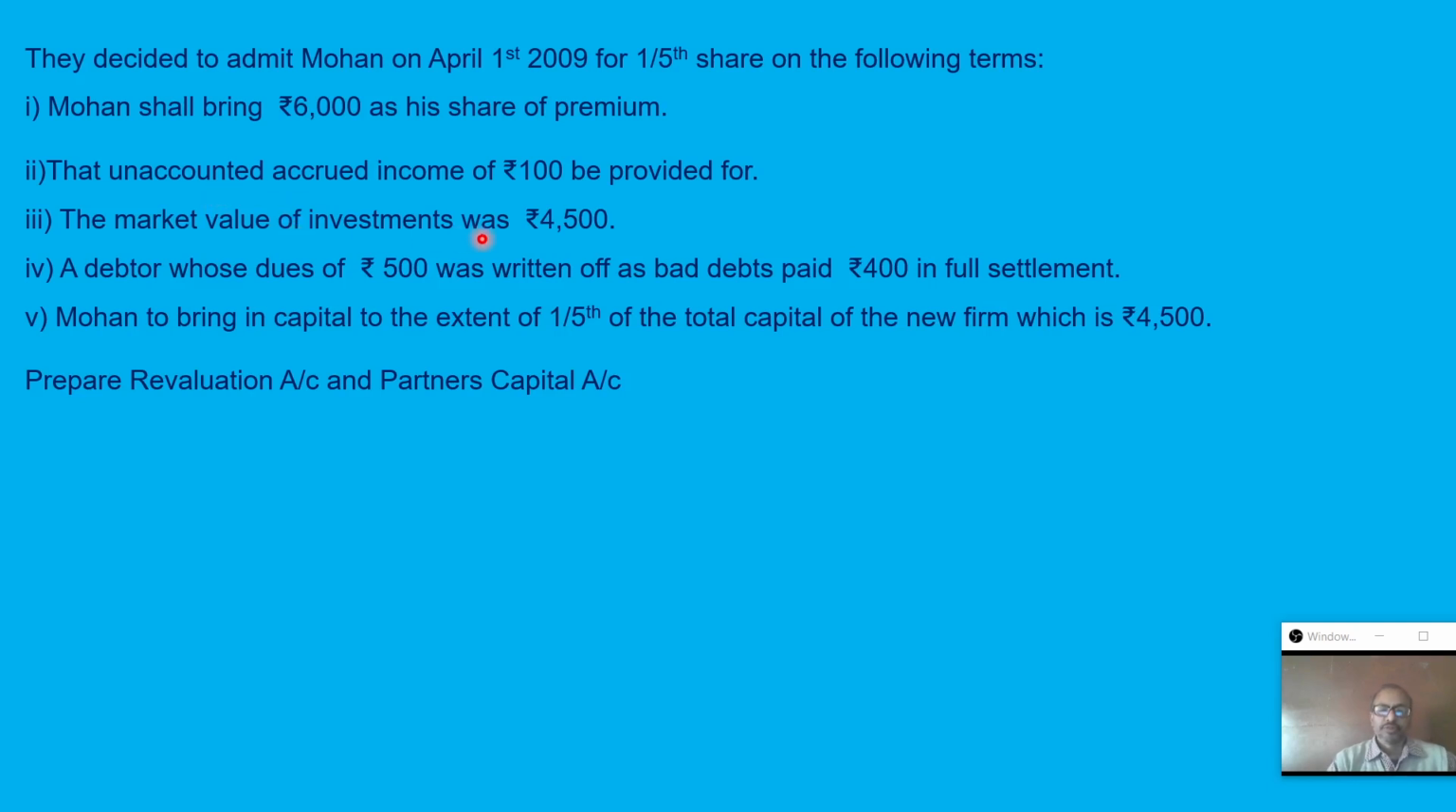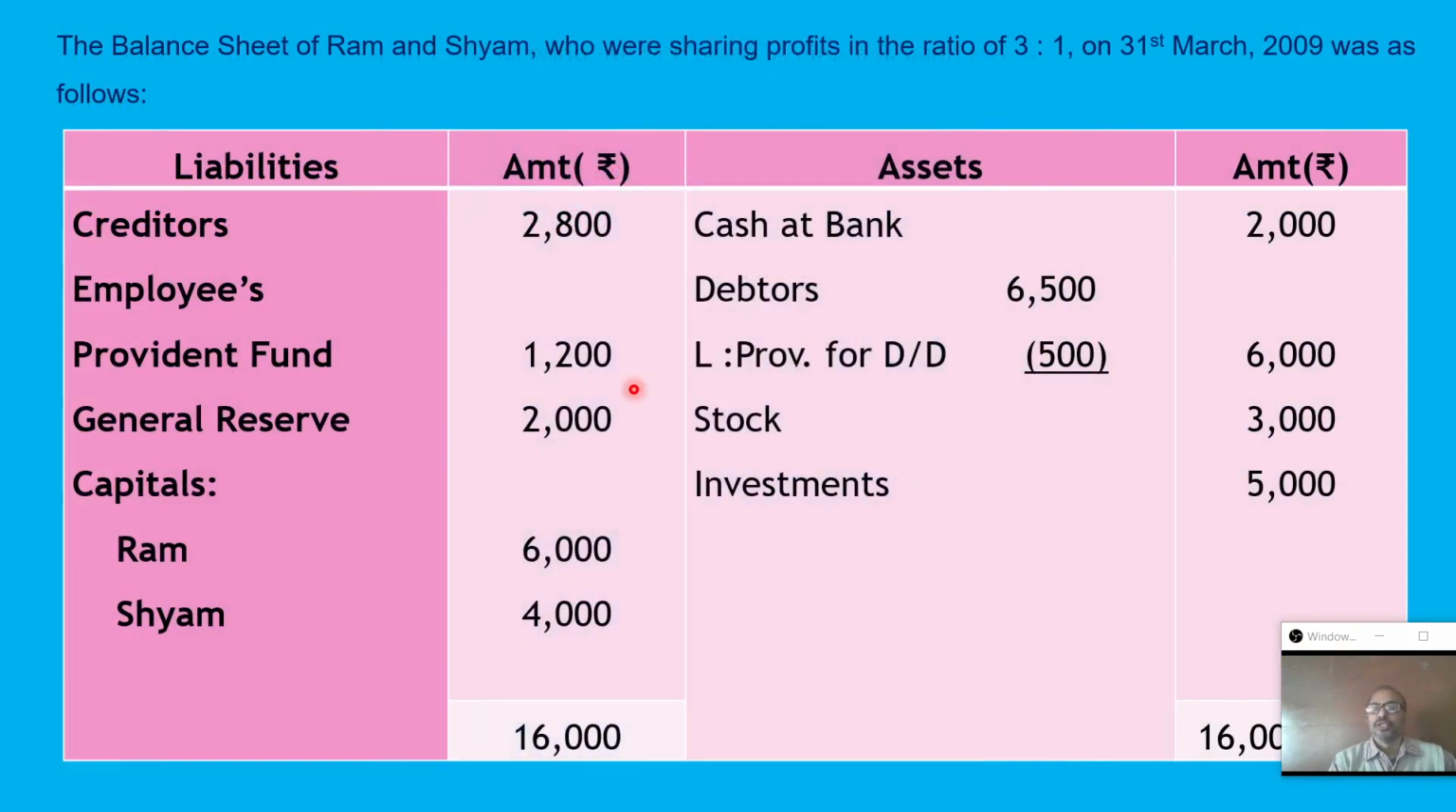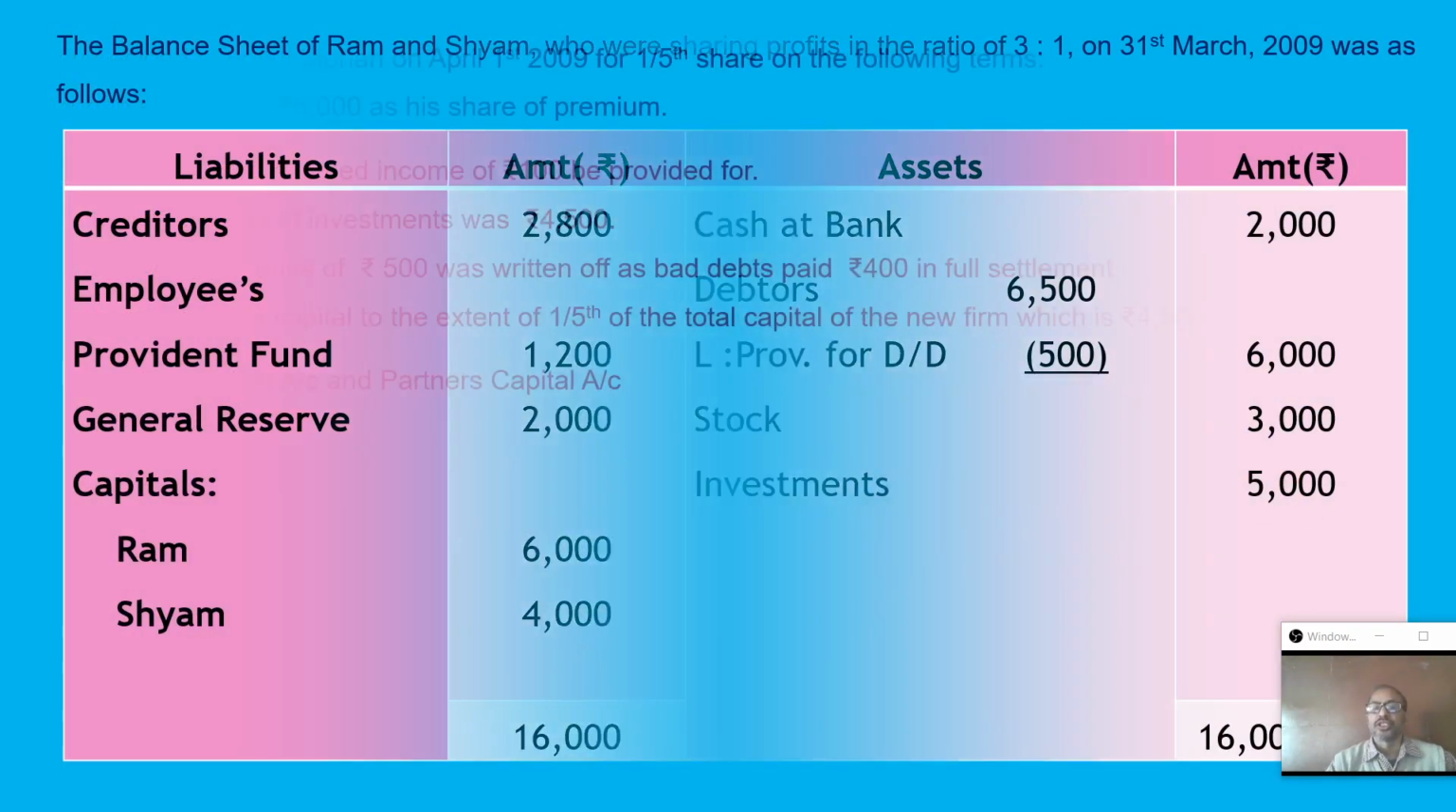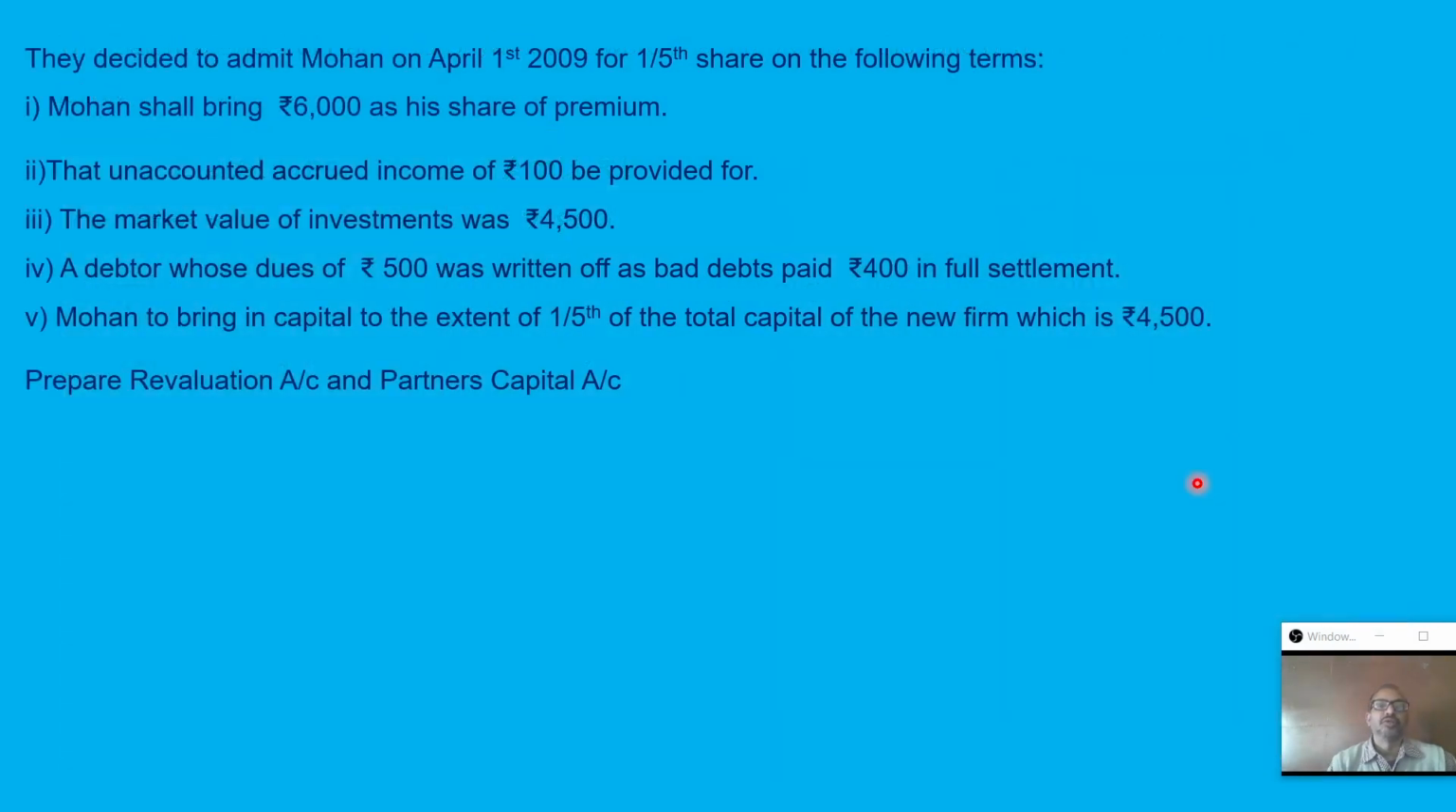Market value of investment is considered as rupees 4,500. So here the investment value is 5,000. Now it is considered at market value 4,500, a decrease of 500 rupees, and no fund is there. So you have to take the help of revaluation. Ultimately, asset decrease, and revaluation to investment you have to do.